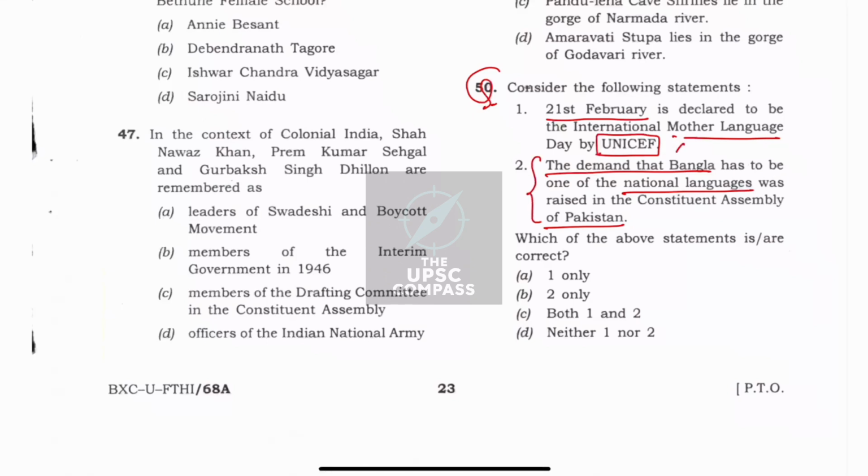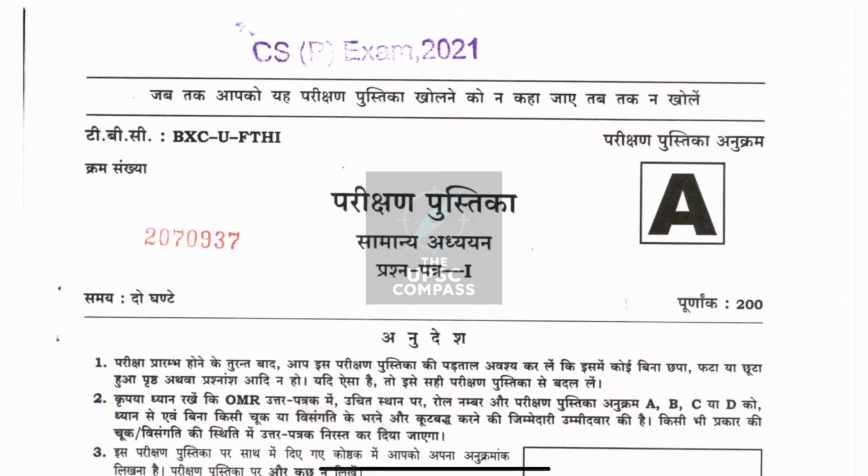Now I took statement 1 as negative and statement 2 as positive. So that made me arrive at the answer option B, that is 2 only. There is a homework for you. Do tell me in the comment section which organization declared International Mother Language Day, right? This is how we can analyze the 2021 paper, and you can also go through the papers of 2022 and 2023 in our other videos.